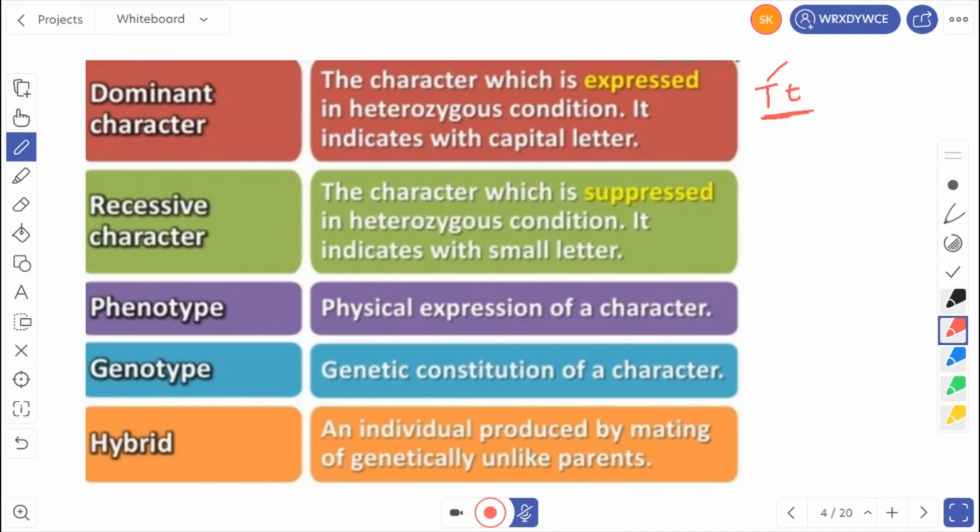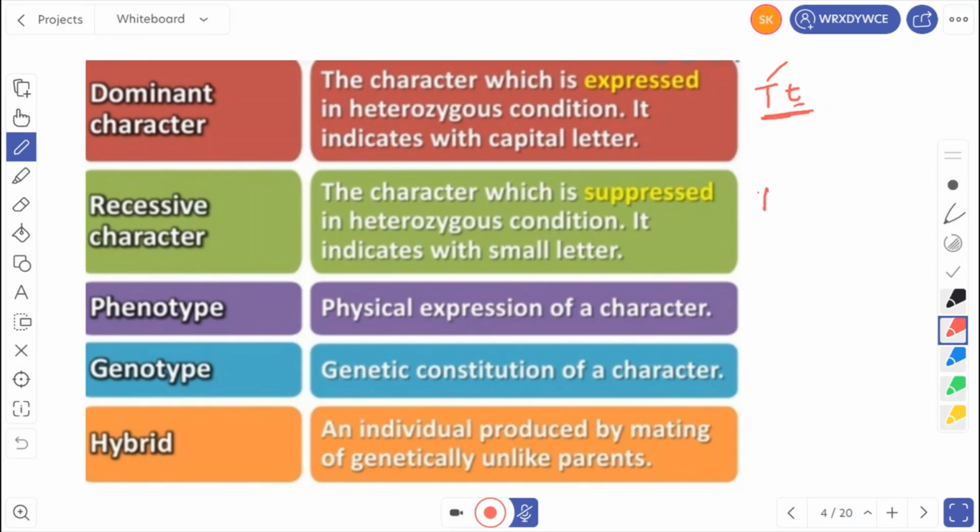Okay, we are crossing a tall plant with a dwarf. Dwarf means short. When a tall plant and a short plant are crossed, in the F1 generation only tall plants are seen and dwarf plants are not seen at all. So in the heterozygous condition, only the dominant character is expressed and the recessive character is suppressed. Then we call this one the recessive character.